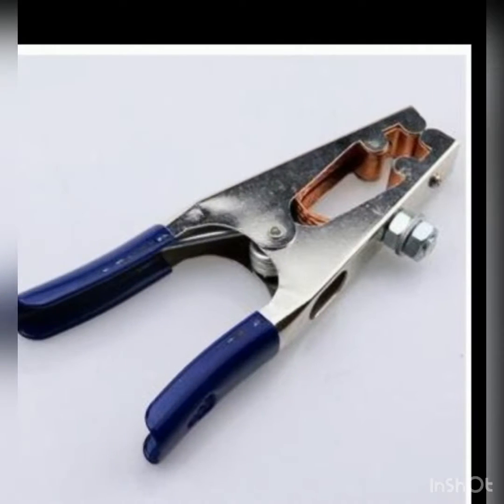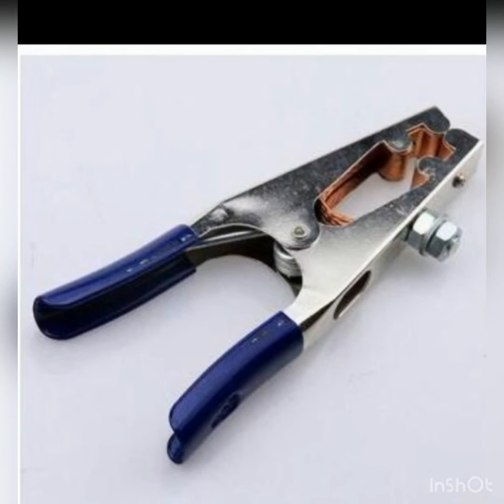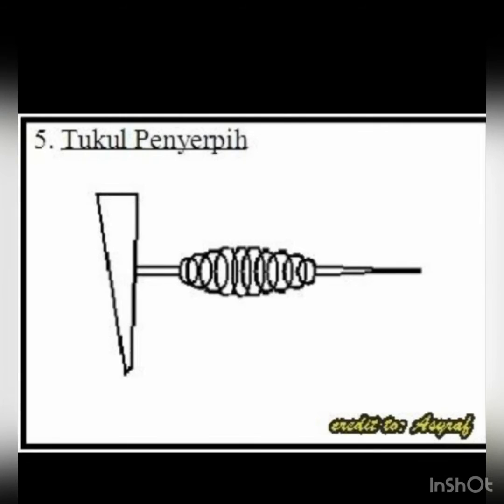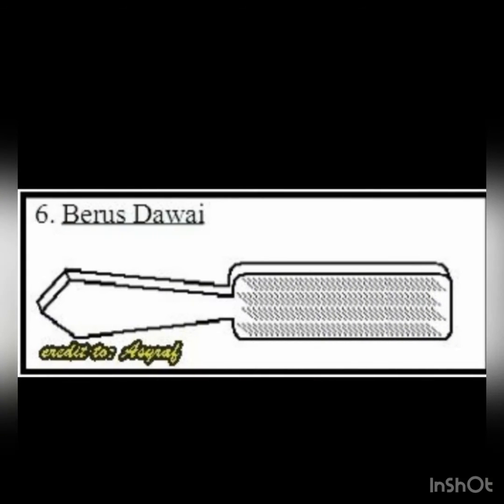Next, welding earth clamp. It works to connect the base metal with the welding machine power supply to prevent electric shock. After that, this is chipping hammer, to chip and clean the effect of metal splashes as well as the resulting slag on the surface of the welded metal material. And last, metal brush. Metal brush is used to clean the impact of metal splashes as well as the resulting slag on the surface of the welded metal material. So that's all from me.